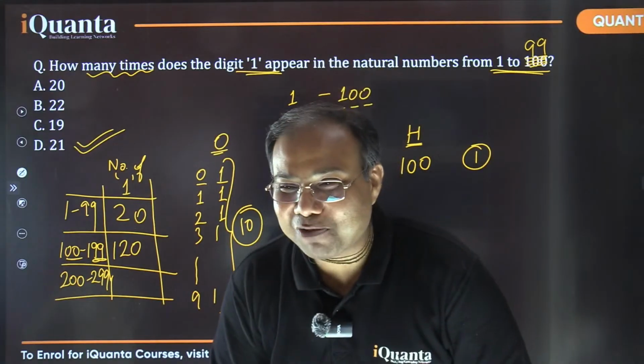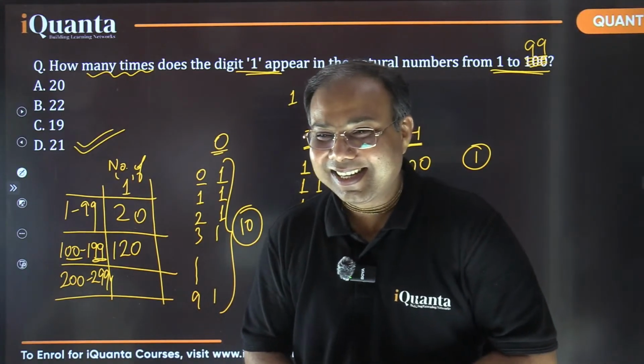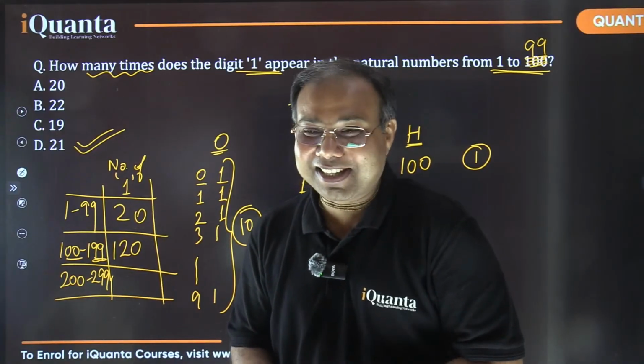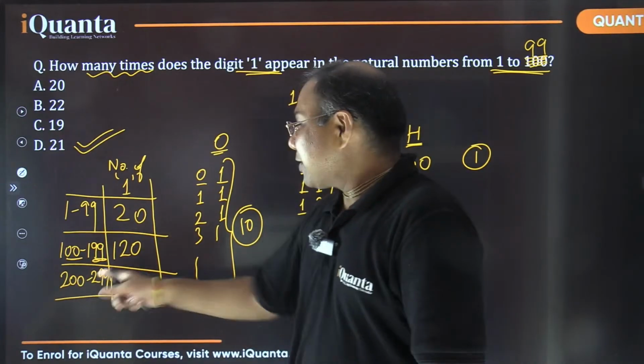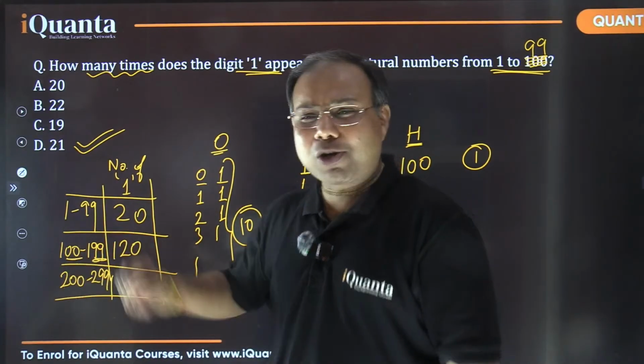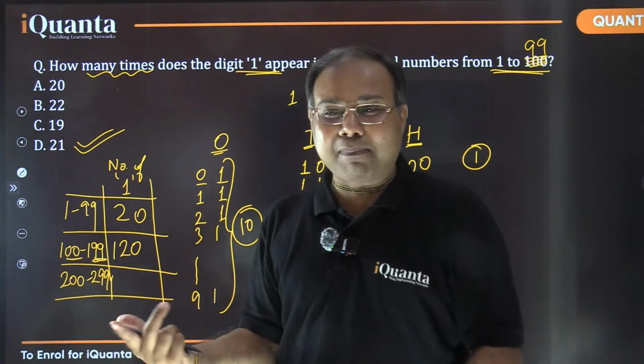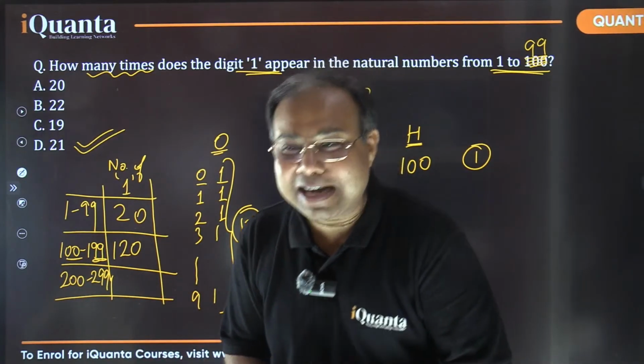Yes, exactly, Urvi. Wonderful. Yes, 20 is the right answer. So it is the same thing. This time the hundreds place is not contributing any ones, and the last two digits, ones place and tens place, have the same number of ones. So 20 is the right answer.